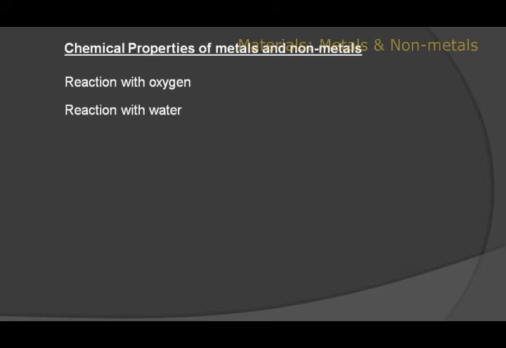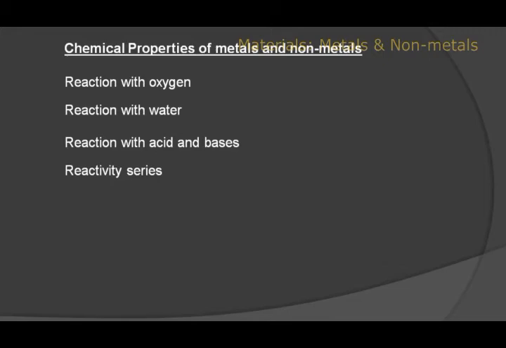Next, moving forward, we have seen the reaction of metals and non-metals with acids and bases. We have seen the reactivity series in which metals were arranged in decreasing order of reactivity, in which the more reactive element was kept at the top and the less reactive element was kept at the bottom.